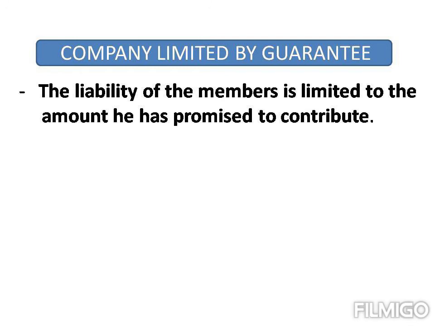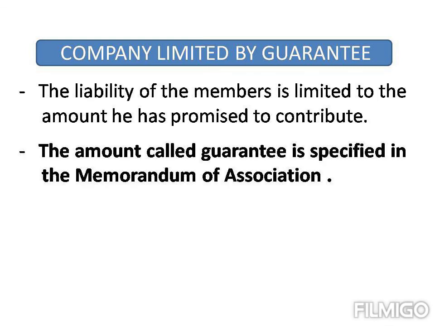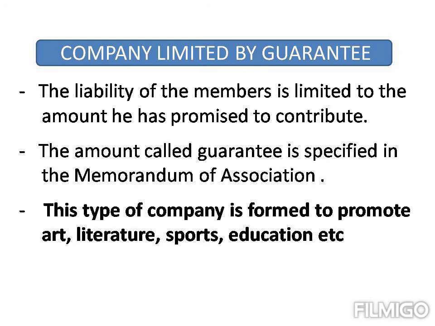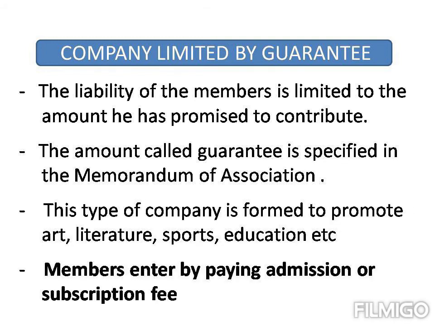Companies limited by guarantee. In this type of company, the liability of a member is limited to the amount he has promised to contribute when the business starts. This amount is called the guarantee, and it is specified in the Memorandum of Association. This type of company is formed to promote art, literature, sports, education, etc. The members enter by paying admission fee or subscription fee.